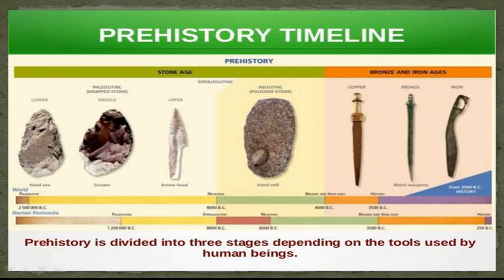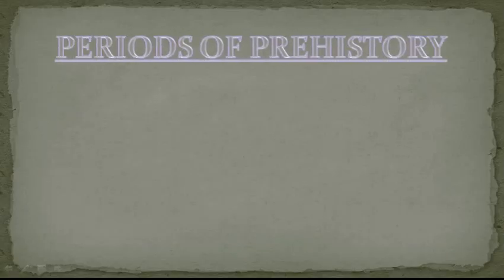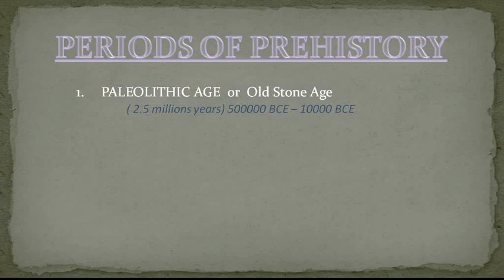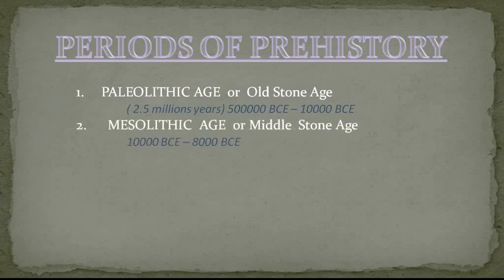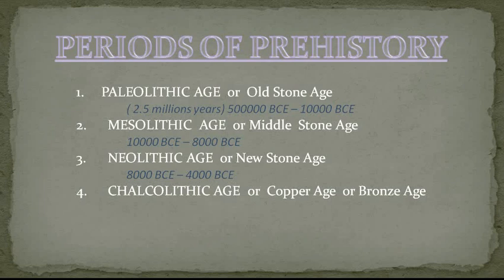In Stone Age, tools used by humans were made from stone, whereas in Bronze and Iron Age, tools were made from metals. Historian has divided whole Stone Age into three periods: Paleolithic period, Mesolithic period, and Neolithic period. Thus, main division of prehistory from Stone Age to Metal Age are: first, Paleolithic Age or Old Stone Age; second, Mesolithic Age or Middle Stone Age; third, Neolithic Age or New Stone Age; fourth, Chalcolithic Age or Copper Age or Bronze Age; fifth, Iron Age.